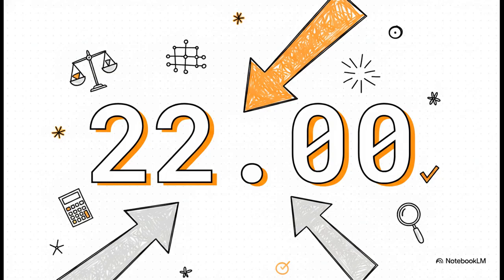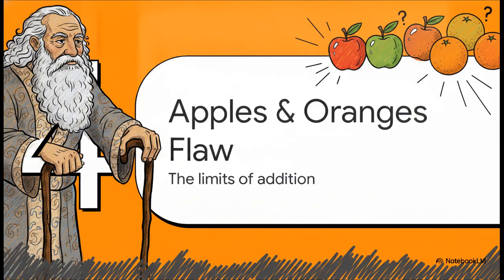By simply multiplying the scores by their weights and summing them up, the math has objectively synthesized all of those conflicting columns into a single decisive ranking. Section 4. The apples and oranges flaw.